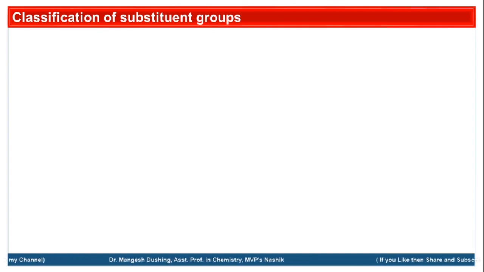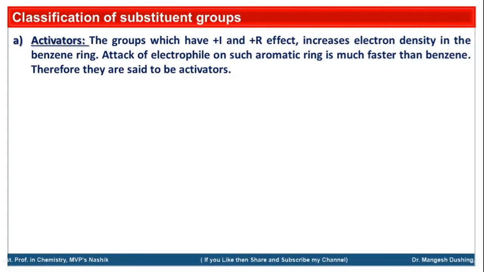Now we will classify some functional groups according to their substitution effects on the benzene ring. These substituent groups which are present on the benzene ring are mainly classified into three classes. First one is activators, second one is deactivators, and the third case is exceptional, that is for halogens. Halogens have different effects that we'll learn.